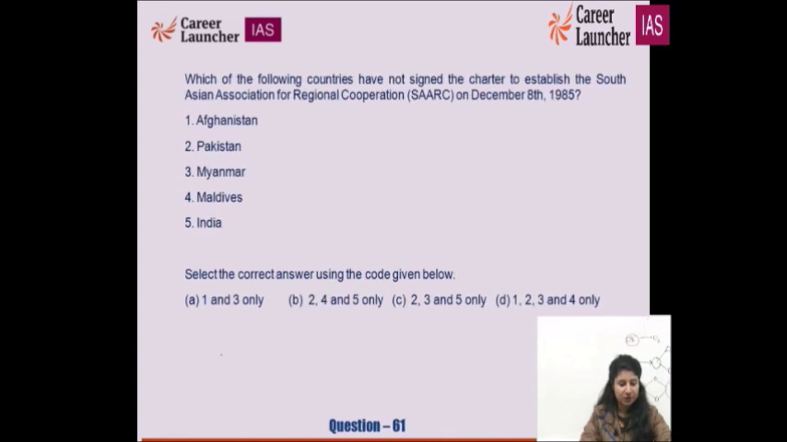Which of the following countries have not signed the charter to establish South Asian Association for Regional Cooperation on December 8th, 1985? At the time when originally this idea was being thought about, at that given point of time, which countries were originally the part of it? That's what we have discussed.